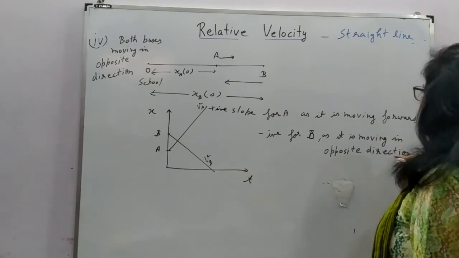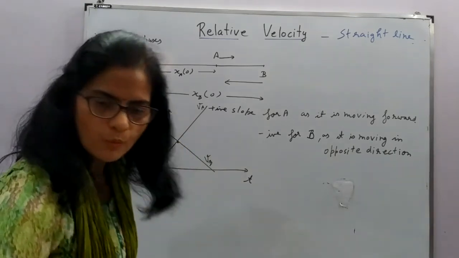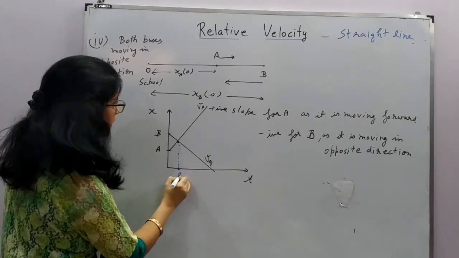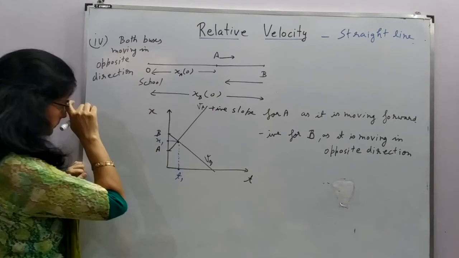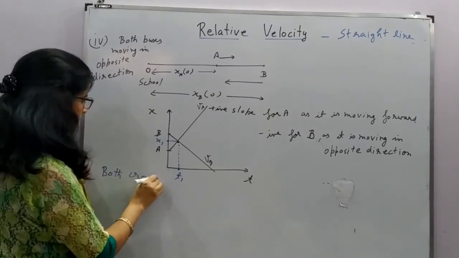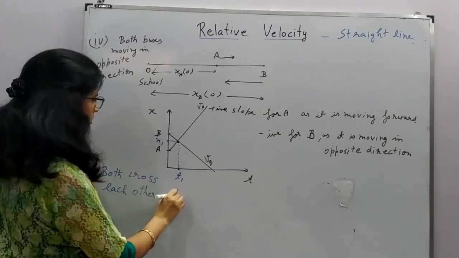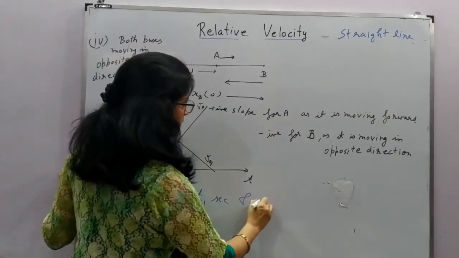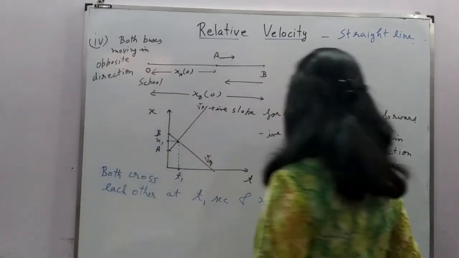Now here they will cross each other somewhere, right? So this is the point where they cross each other. This is the time t1 and this is the position x1. So both cross each other at t1 seconds and x1 position with respect to the school.